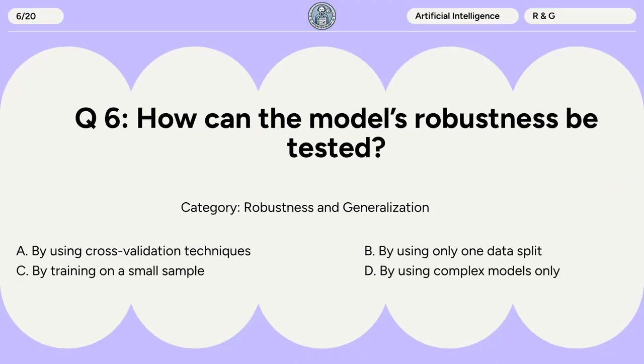Question 6. How can the model's robustness be tested? A. By using cross-validation techniques. B. By using only one data split. C. By training on a small sample. D. By using complex models only.